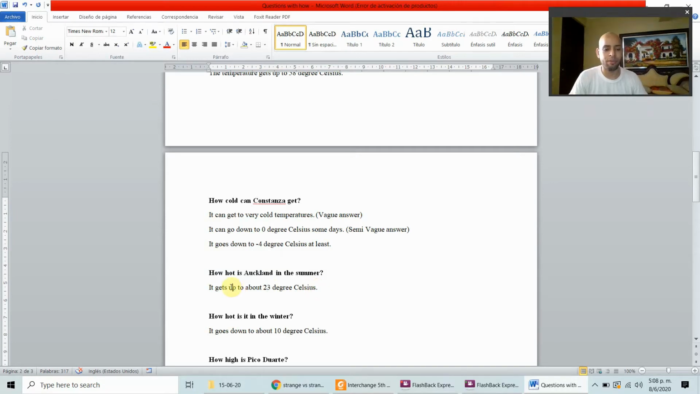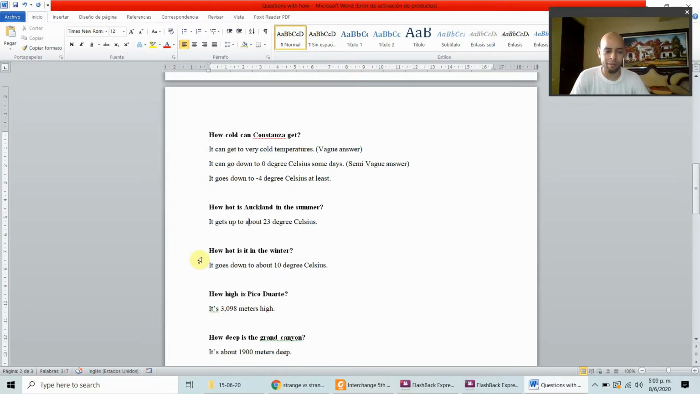It gets up. As far as we know, or as they know, it doesn't go over 23 Celsius, which sounds a little bit strange. But well, this is an example. It might be a bad example, but that's not the point of this grammar.